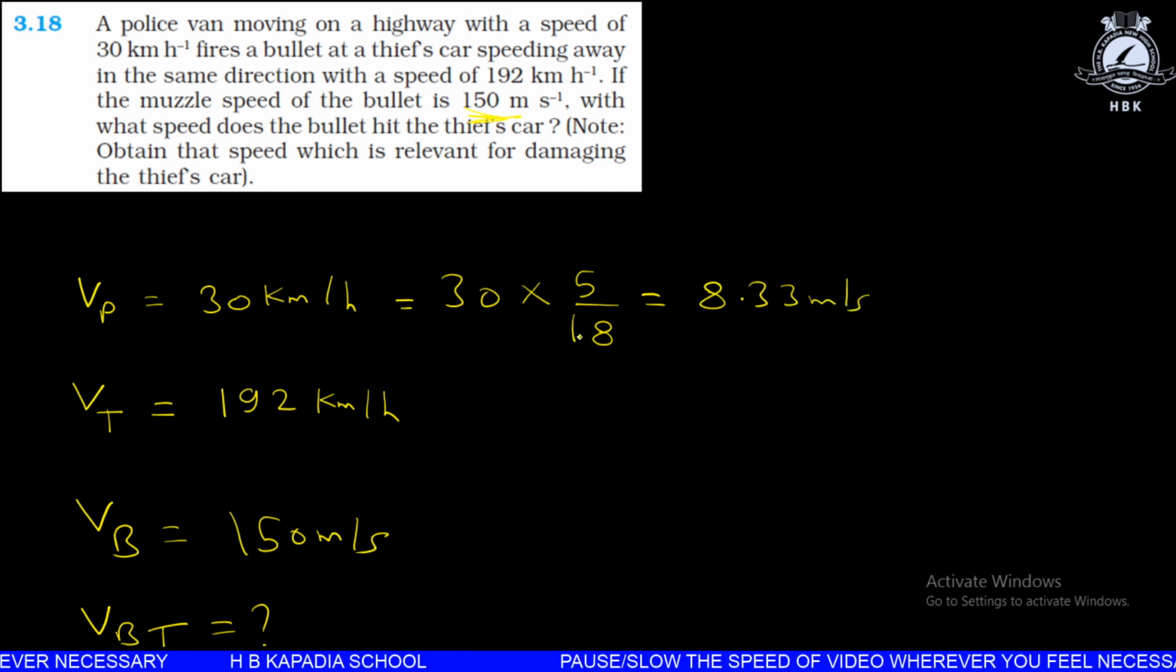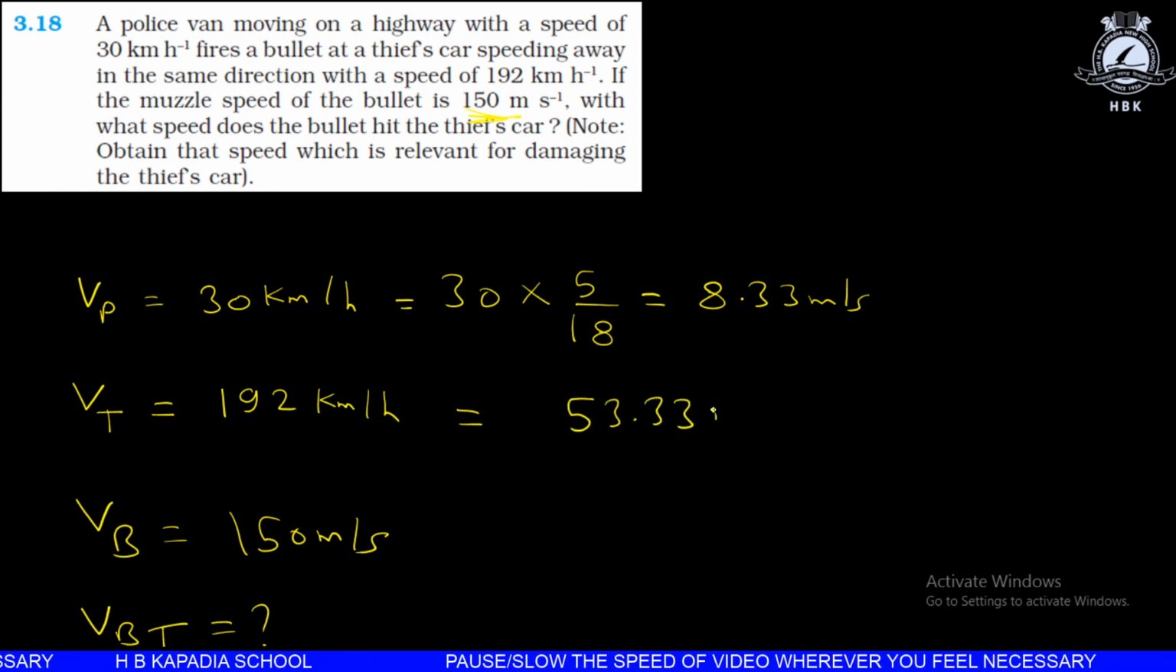And the velocity of thief will give 53.33 meter per second. Of course it is already in meter per second, no need to convert.